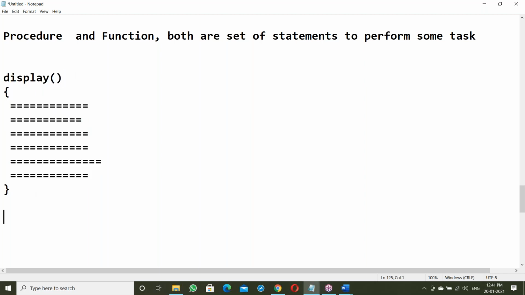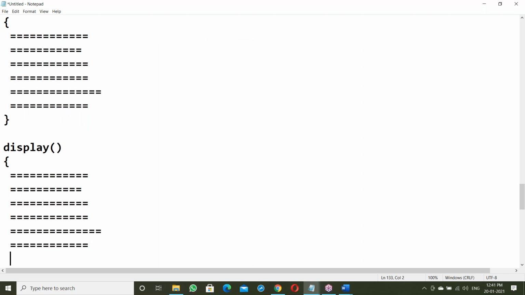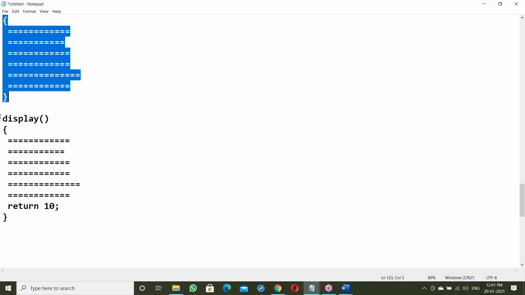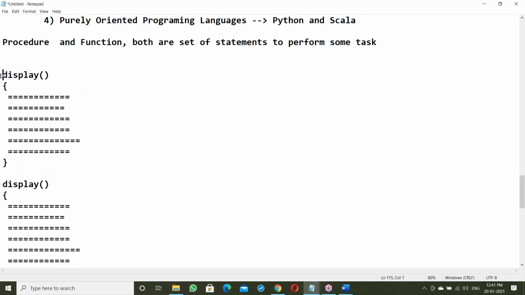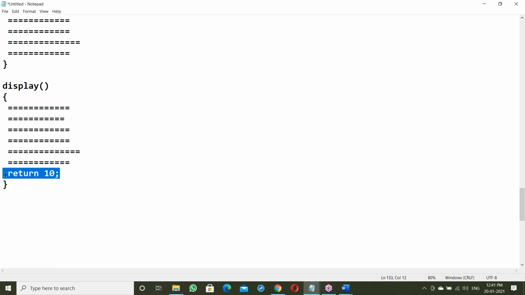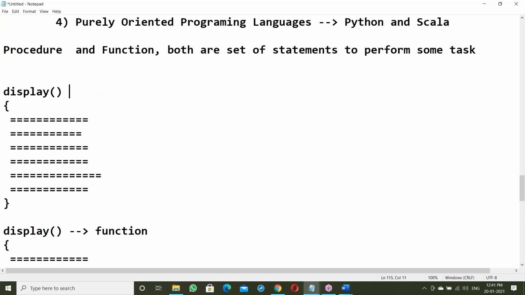Take display. At the end there is the return keyword, the return value. See here, display like this. The first one is display without any return value. The second one is with a return value, and that is called a function. So this display is a function. Next, this one is a procedure. So this is the main difference.